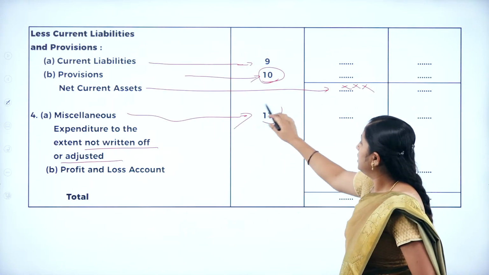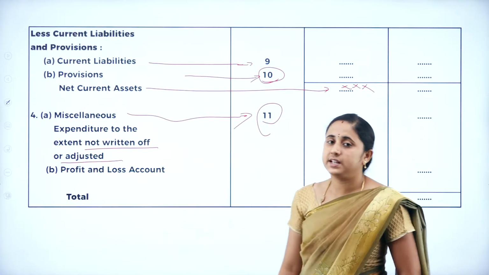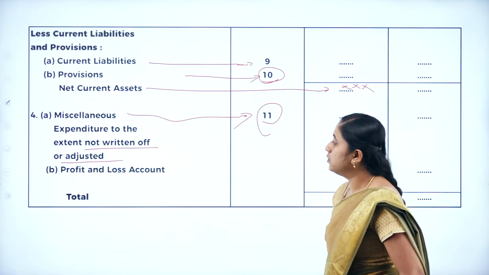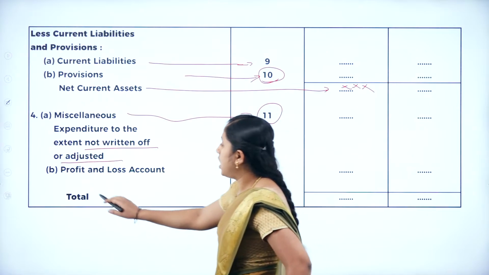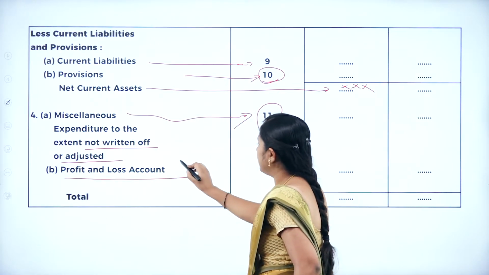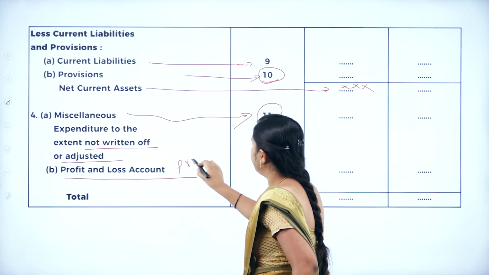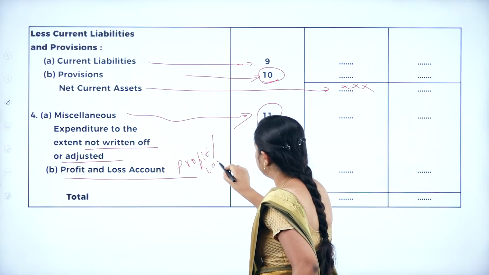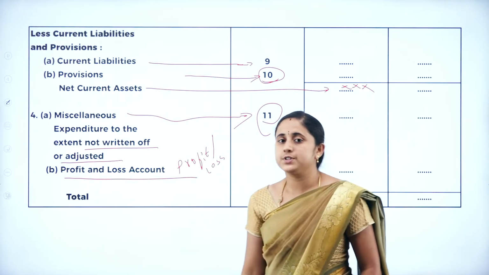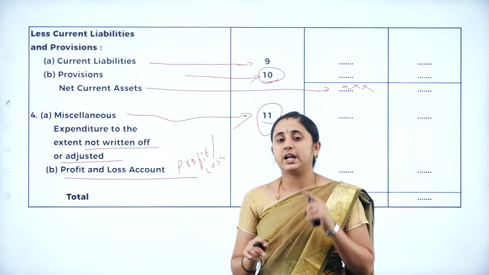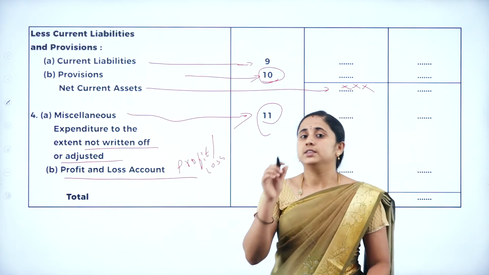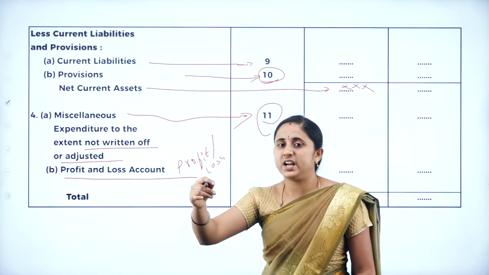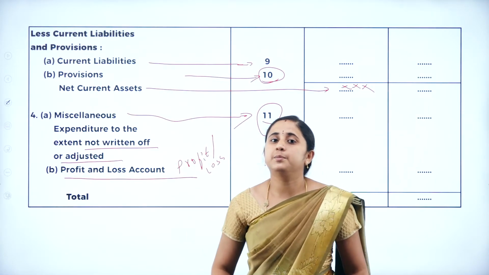Prepare schedule 11 to know the miscellaneous expenses. Next, profit and loss account. This is the result of the profit and loss account, either profit or loss. In the final accounts of a sole trader, first we prepare trading and profit and loss account, and the result, either net profit or net loss, we will consider in the balance sheet.